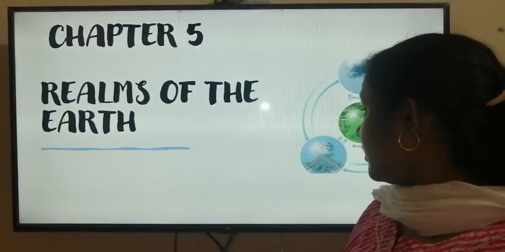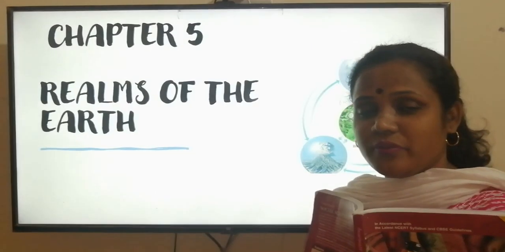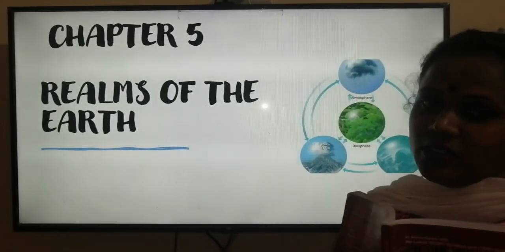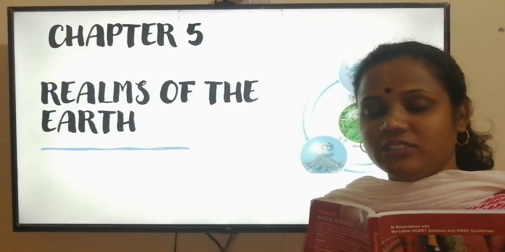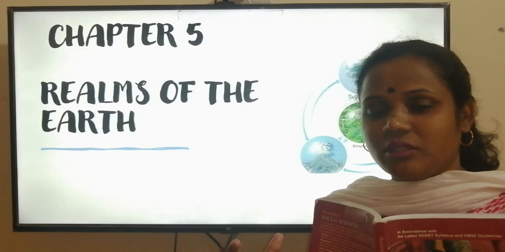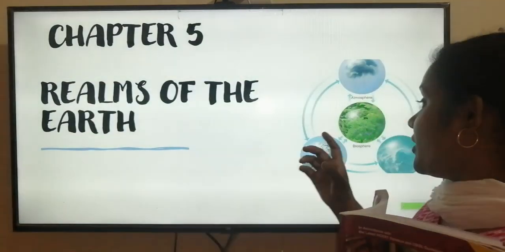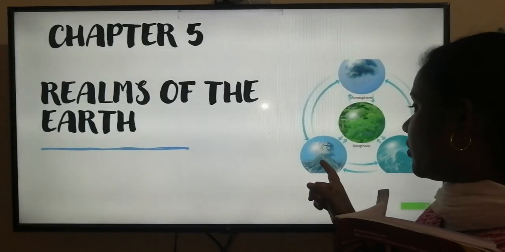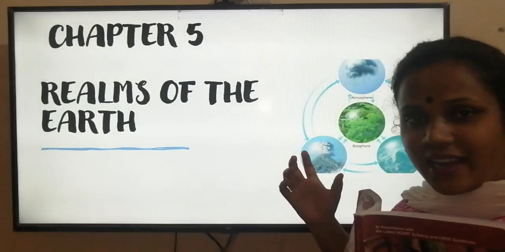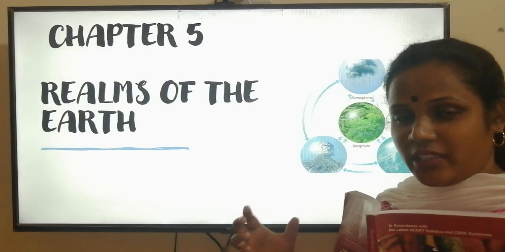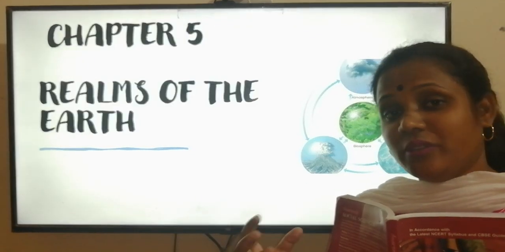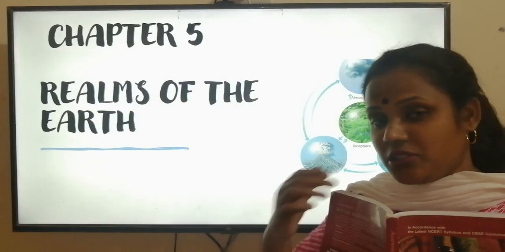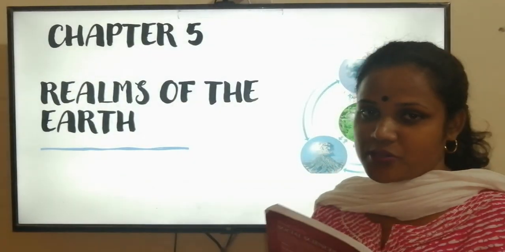Now what comes to your mind is realms of the earth, the parts of the earth. As you can see in the picture, without any of it, the earth is useless. So there should be atmosphere, that means air. There should be land and water. Then only the earth will have life. And when land, water and air come together, it's called your biosphere.